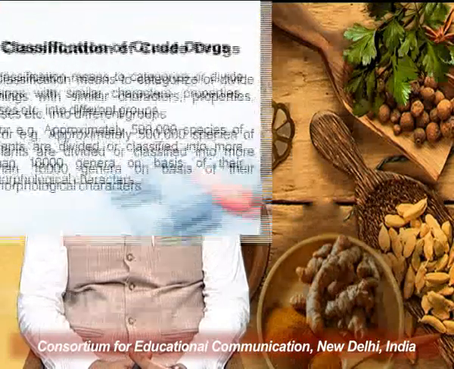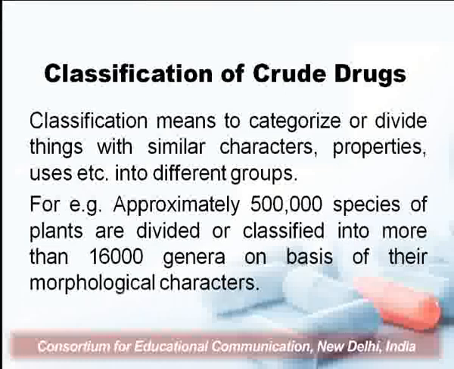Now when we talk about the classification of crude drugs, the system is a bit complex because there are approximately 5 lakh species of higher plants, and they are divided into more than 16,000 genera on the basis of their morphological characters or other similar possible characters which can be utilized for their classification.